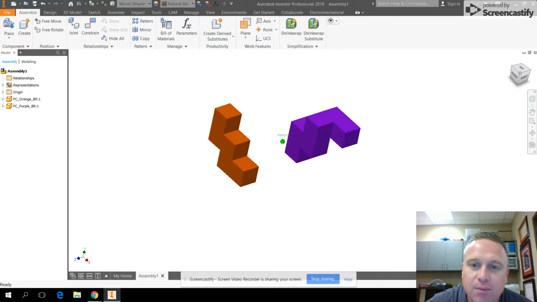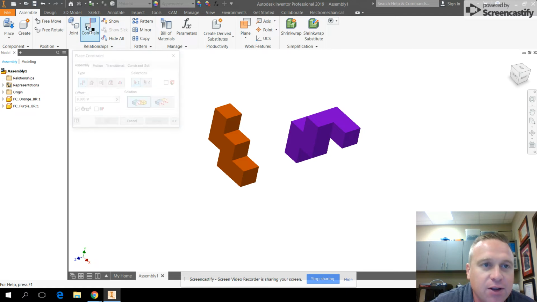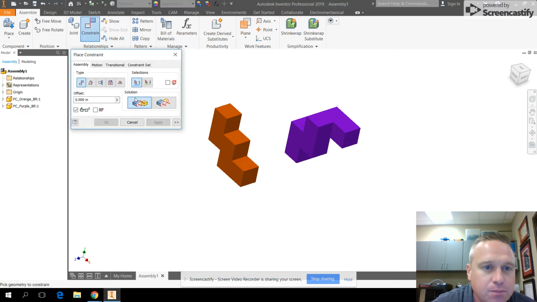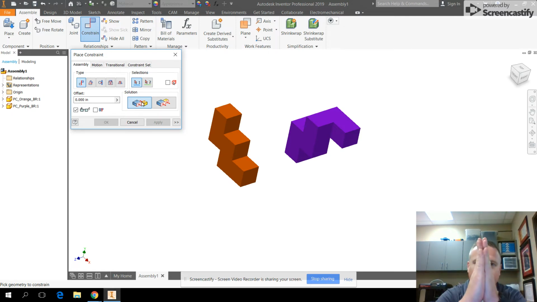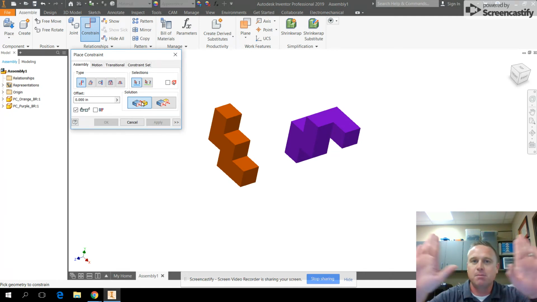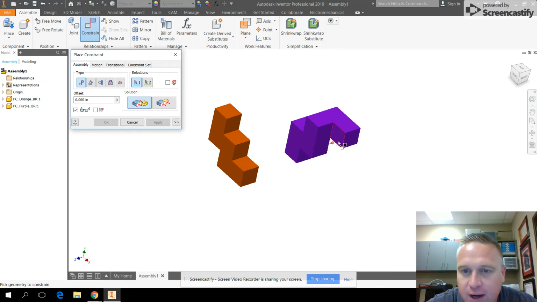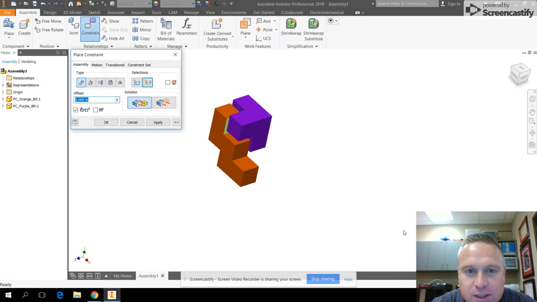All right, so the first thing that I'm going to do is I know that in my puzzle, this surface and this surface line up. So I'm going to click on constrain. I have what's called a mate constraint. A mate constraint puts two surfaces together. So when I do the mate constraint, if I mated my two hands together, the palms of them, they would go together like this. They could still move up and down in either direction, but they would be mated together. And so I'm going to click on this surface and this surface, and I'm going to mate those parts together. So I'll click apply.